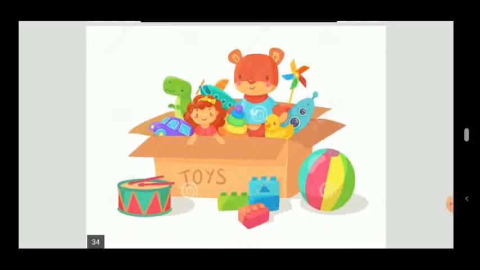Your toys. Your toys are made by men. We all know that balls and toys and teddy bears, games, all are made in factories. So we cannot make them naturally. These all are man-made things. Your all toys are man-made things.